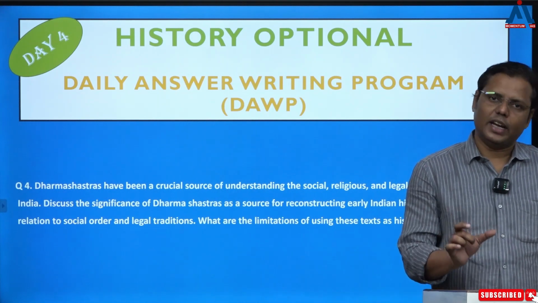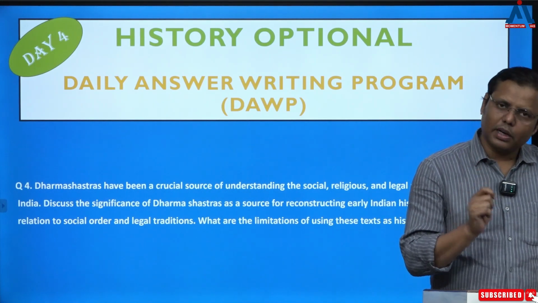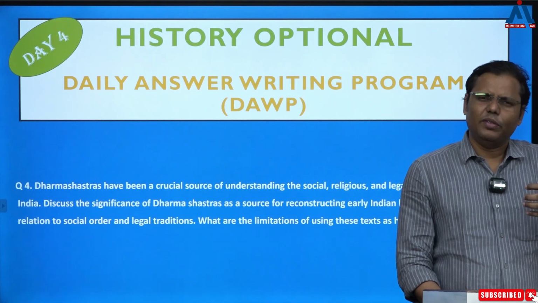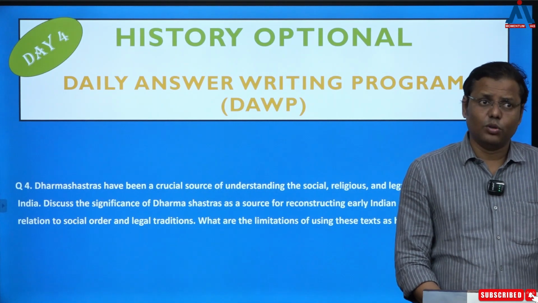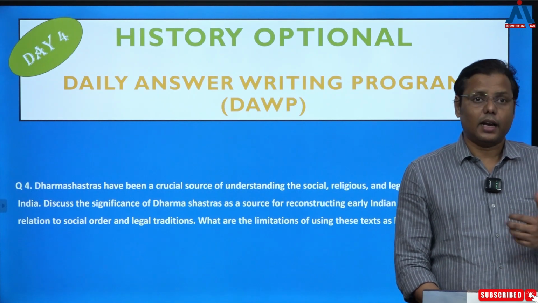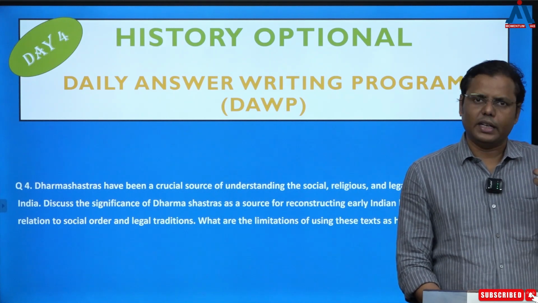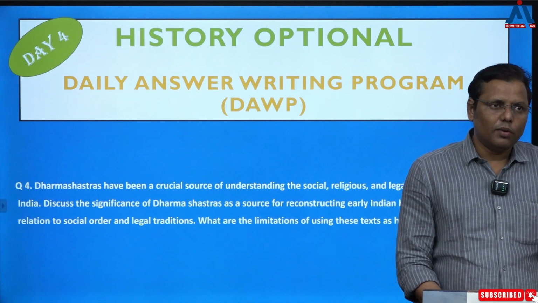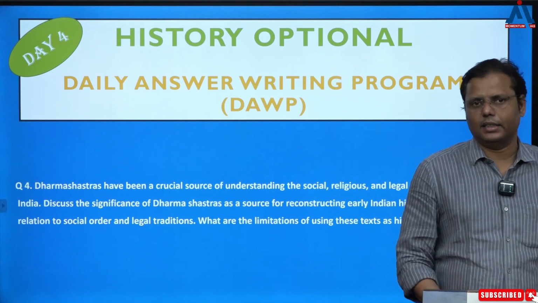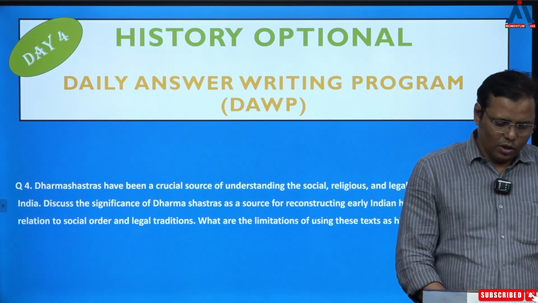Then it comes to the status of women. Again, this is part of social information, and this is very much part of the legal system also, where it is precisely dealing with the status of women. Why? Because it deals with various legal provisions pertaining to women, such as their right of inheriting property, the concept of Stridhana, their right to marry somebody outside of the family or outside of the varna after the death of the husband, what exactly they were supposed to do, and the provisions for separation from their husbands. So all those minute details have been discussed in Dharmashastras, and that clearly conveys that the status of women was drastically going down over the period.